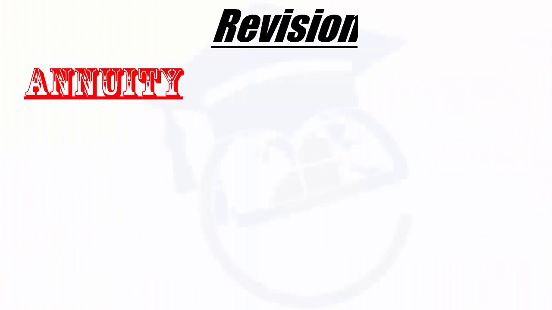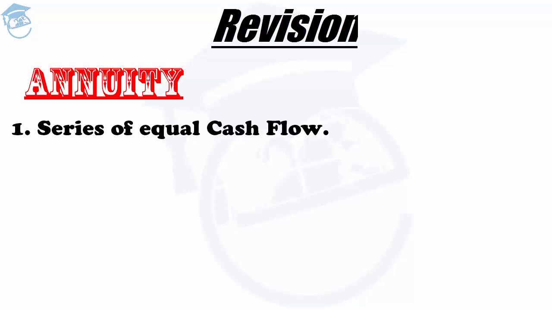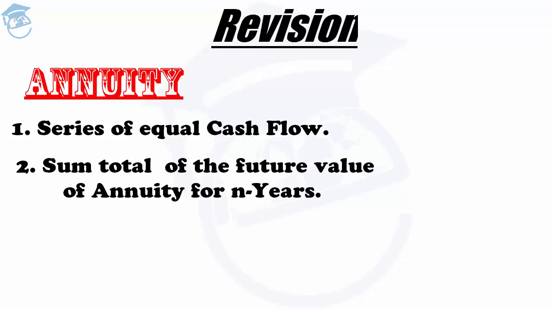We started with our discussion regarding annuity, under which we discussed that annuity refers to a series of equal cash flows taking place at the end of the year for a stipulated number of years down the line. From a calculation point of view, we saw that the future value of an annuity is nothing but a sum total of the future value of annuity for the number of years ahead, but only after deducting 1 year from the n number of years for which they are required to be calculated.